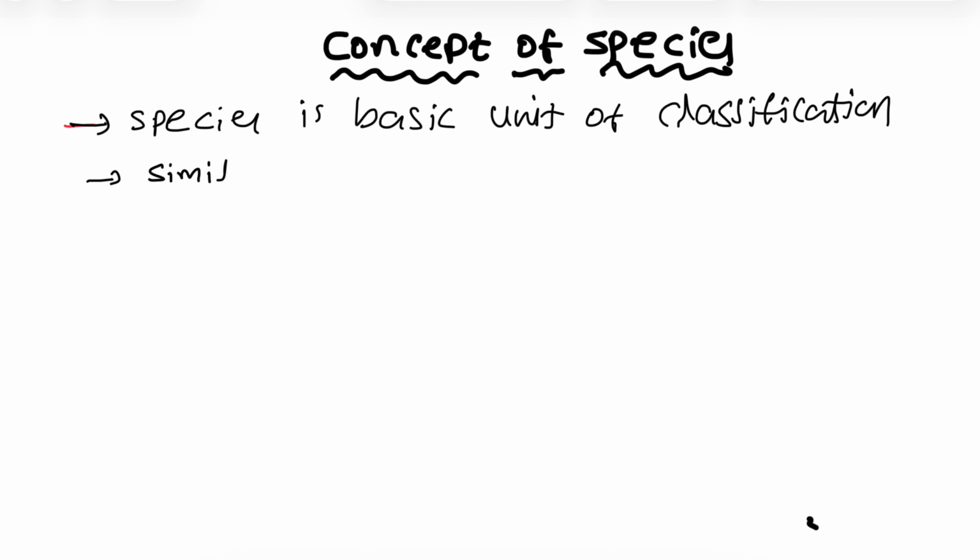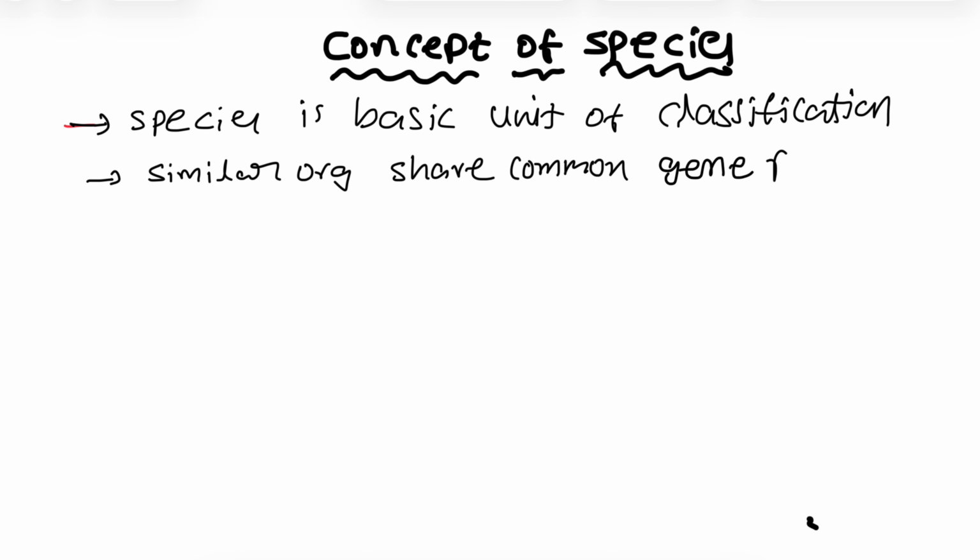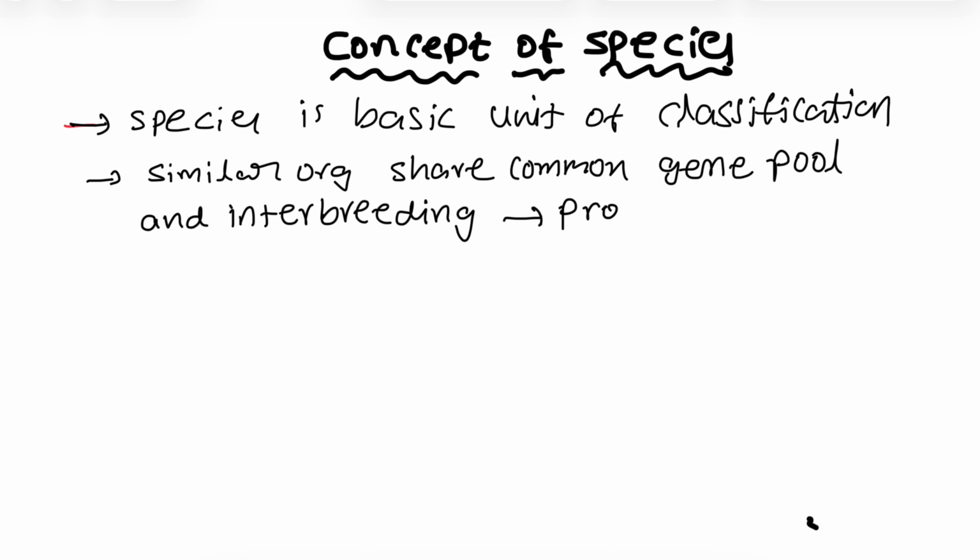Species means similar organisms that share a common gene pool. Common gene pool means the total genes and alleles which are present in the organisms is called the gene pool. That gene pool is the same within a species, and they interbreed. Interbreeding means they are involved in sexual reproduction and can produce fertile offspring. Fertile offspring, that is the species.